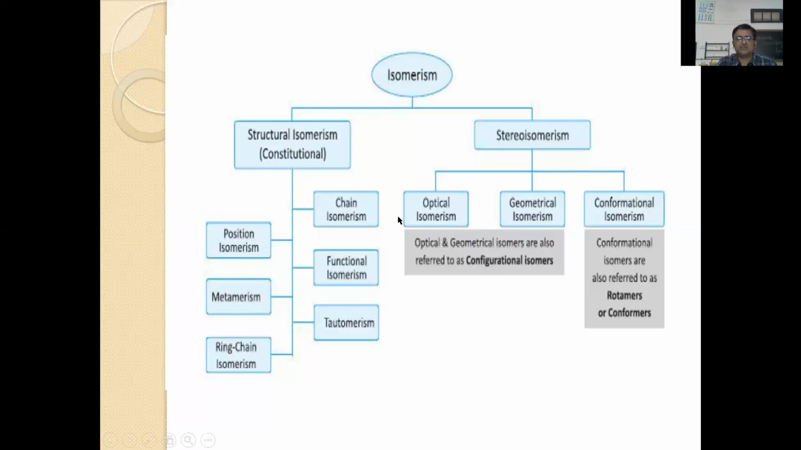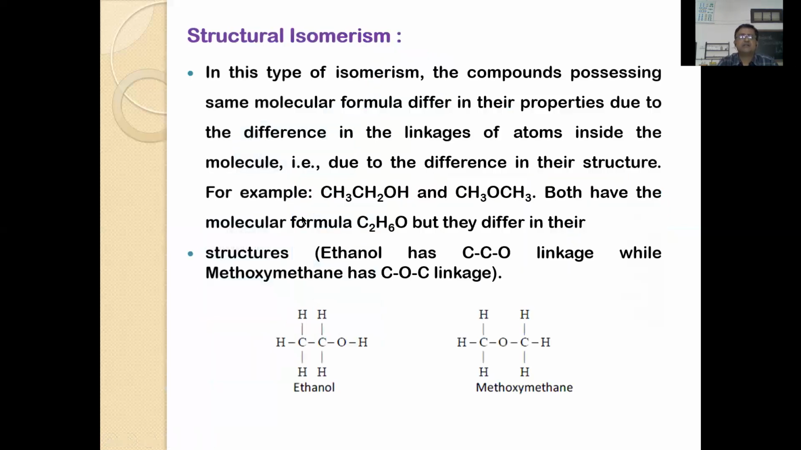Before going to that, we must have an idea about structural isomerism. Structural isomers differ in the structure of the carbon chain or structure of the compounds. Here you can see the same molecular formula, but they differ in the linkages of atoms inside the molecule due to differences in their structure.